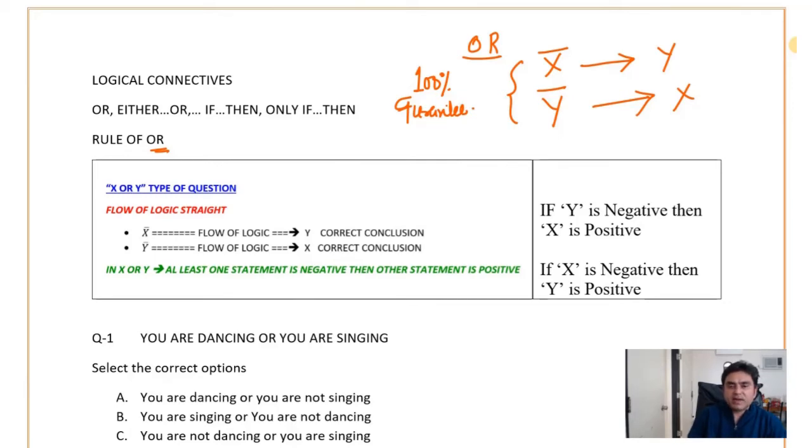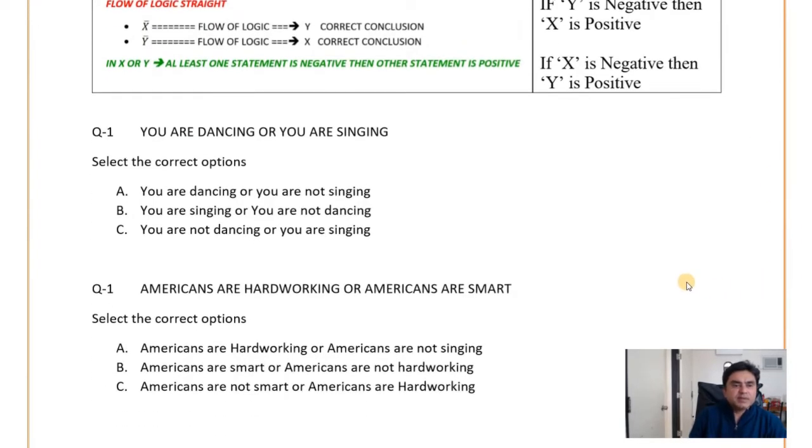So let's start the question. If you are dancing or you are singing, so the connective is OR. It means we have to apply the rules of the OR, and here there are options which are given. You are dancing or you are not dancing. You are singing or you are not singing. You are not dancing or you are singing. Now out of these three options, which one is correct?